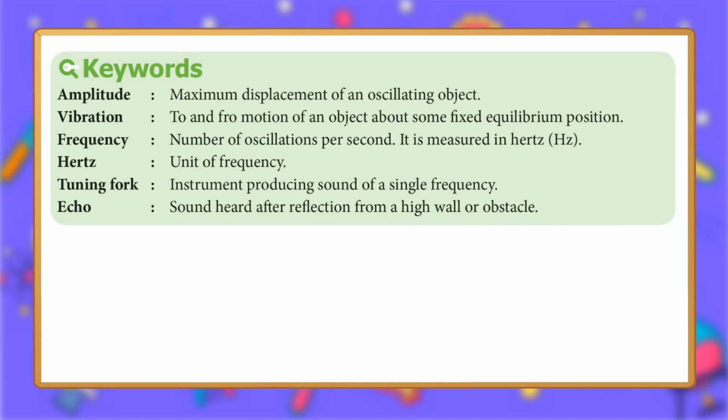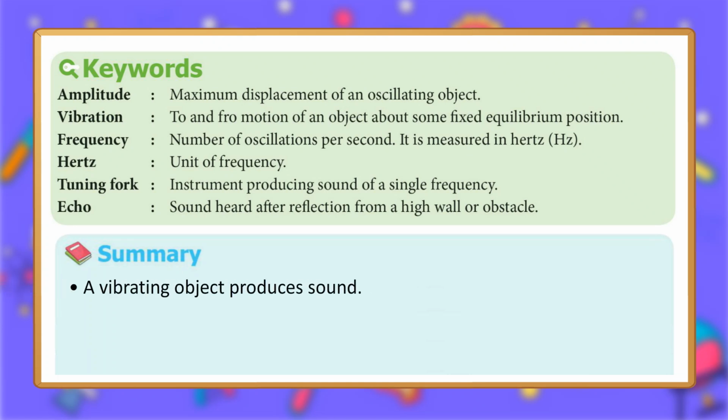Keywords. Amplitude: maximum displacement of an oscillating object. Vibration: to and fro motion of an object about some fixed equilibrium position. Frequency: number of oscillations per second. It is measured in hertz. Hertz: unit of frequency. Tuning fork: instrument producing sound of a single frequency. Echo: sound heard after reflection from a high wall or obstacle.